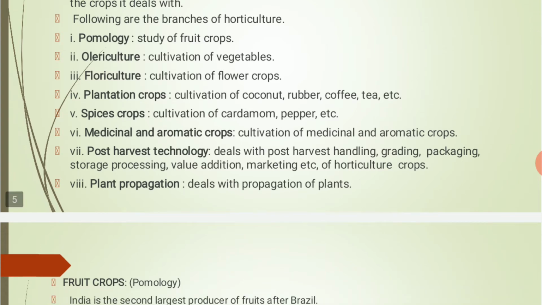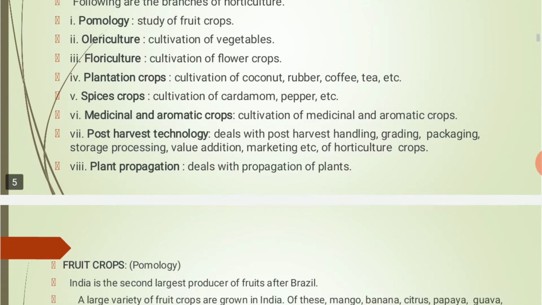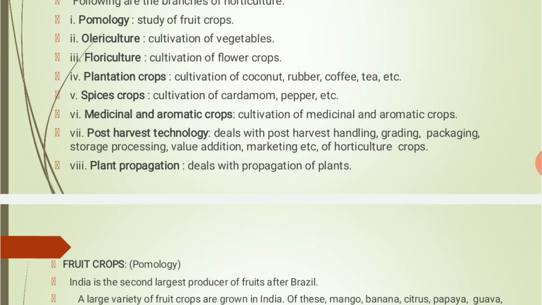Then the fifth one is spice crops, in which spices such as cardamom, pepper, and different spices are cultivated. The sixth one is medicinal and aromatic crops, in which medicinal and aromatic crops are cultivated.